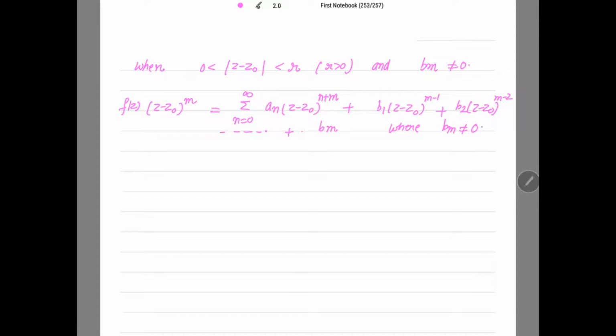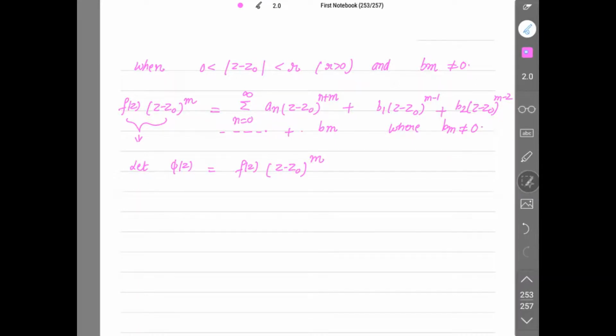And let's take this, because it's in the theorem, it's given that you have to take this factor to be equal to phi(z). So let's take this phi(z) to be equal to f(z) (z - z0)^m. Very fine. And mark this as your 2.